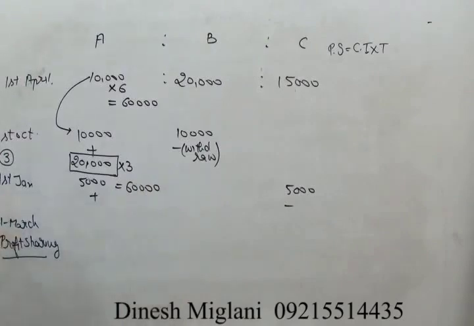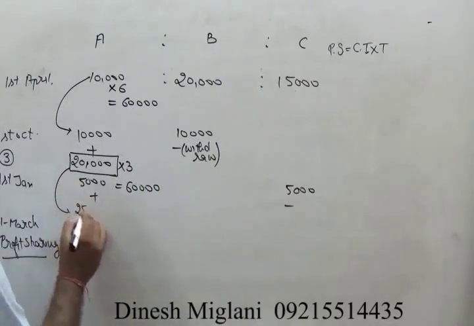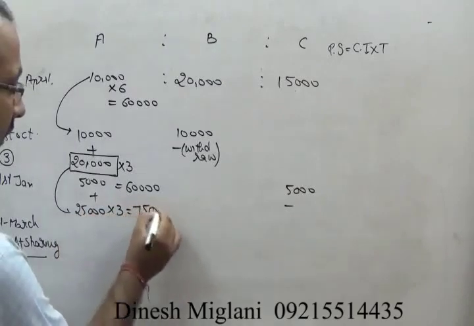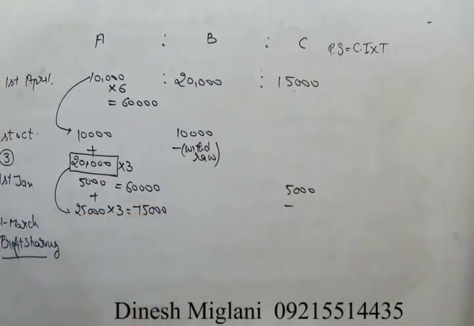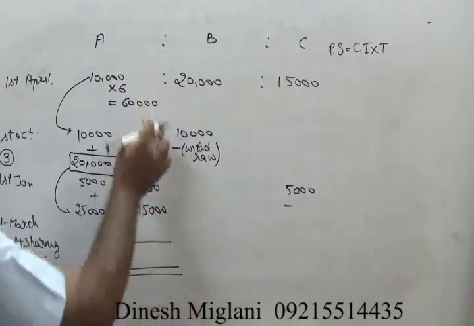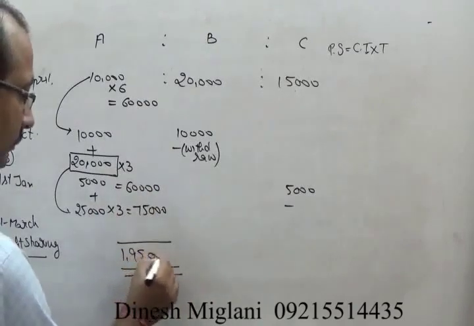Then on 1st January, he increases his capital by 5,000. It means the new capital now becomes equal to 25,000. And for how much time is it? It is for 3 months. Multiply by 3, you get 75. Now for finding the profit sharing ratio, I will add all these numbers. We get 60 plus 60, 120, and 75, 195.